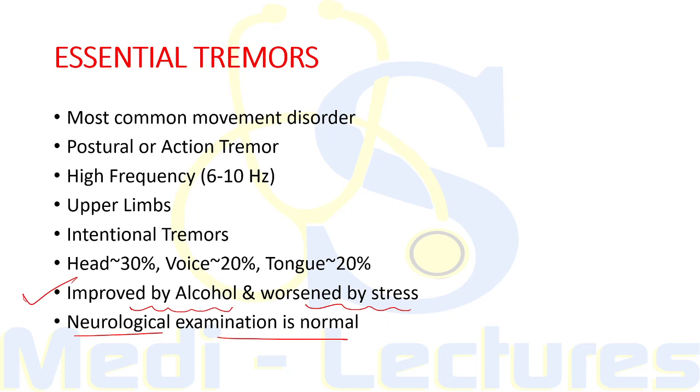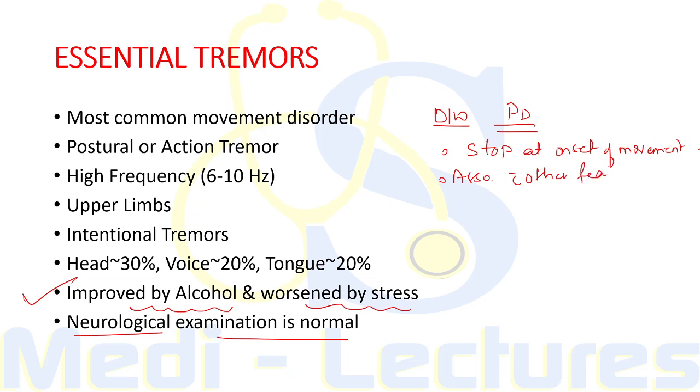Now, when we consider the difference with Parkinson's disease, how can we differentiate the tremors of Parkinson's disease from essential tremors? So, the tremors of Parkinson's disease will stop at the onset of motion or any movement. On the other hand, the essential tremors will begin on movement. The Parkinson's disease tremors will be associated with other features of the disease like rigidity, bradykinesia, as well as postural instability.